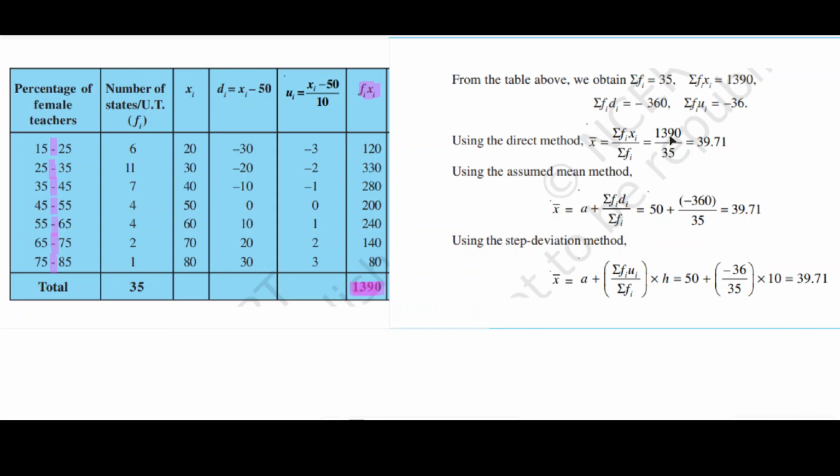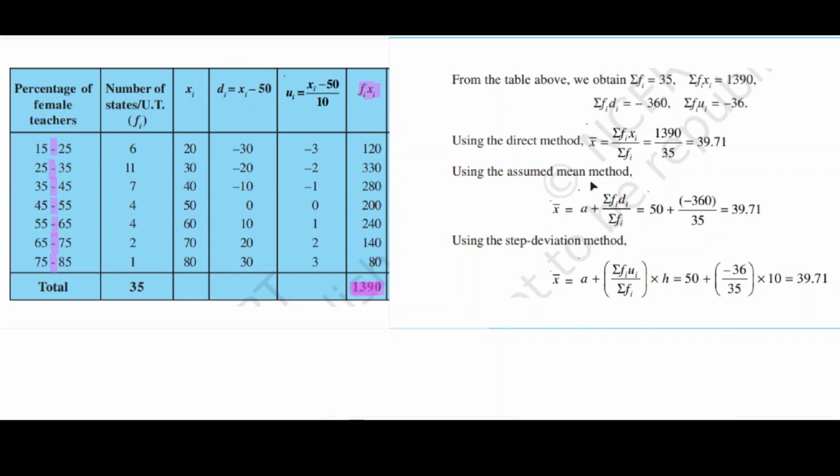Now if we are using the direct method, that means fi xi, and if we sum, we can get 1390. If we divide by sigma fi, which is the total number of states, that is 35. So 1390 by 35, we can get 39.71.